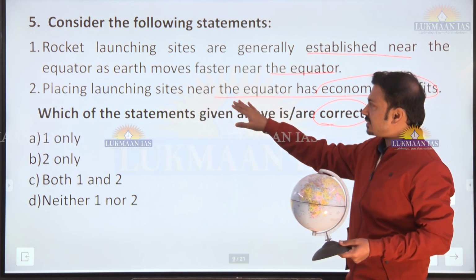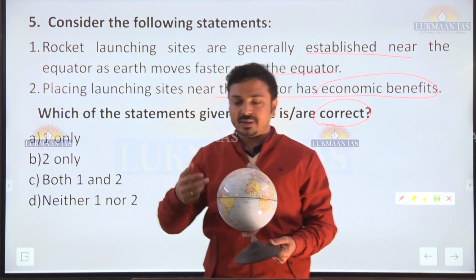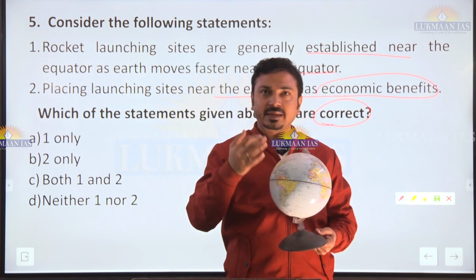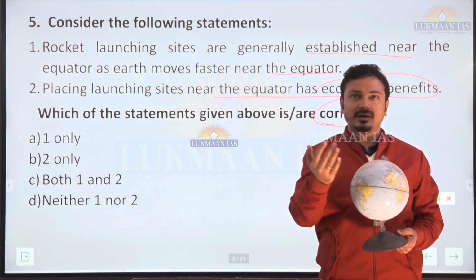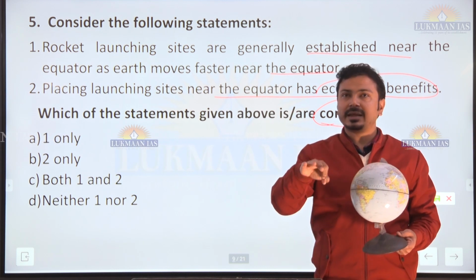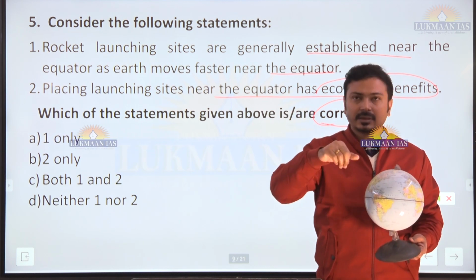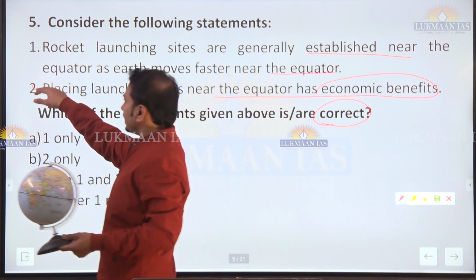Second, placing the launching site near the equator has economic benefits. Now this is the economic benefit. When we are talking that there is high speed, that means there is initial thrust provided by the earth's rotation itself. Okay, and that's why less fuel is required for launching purpose. Now one more aspect related to this. Now you have understood both statements are correct here.